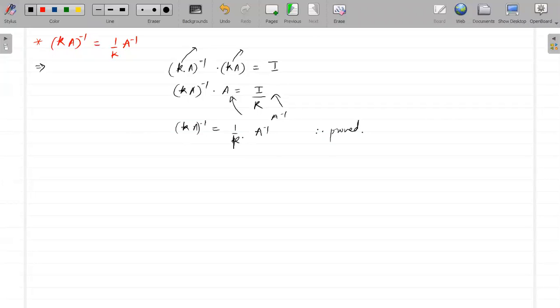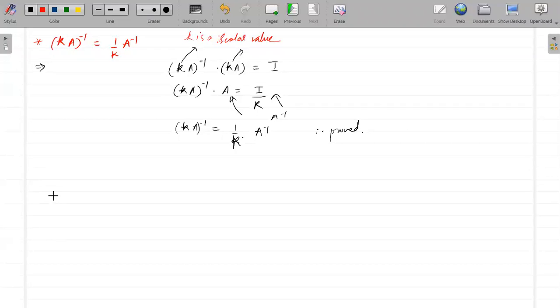Okay, fine. Copy this one also. If you want to mention, K is a scalar value. Okay, just copy this one. So these were the properties of inverse. Understood? This is okay. Fine, done.